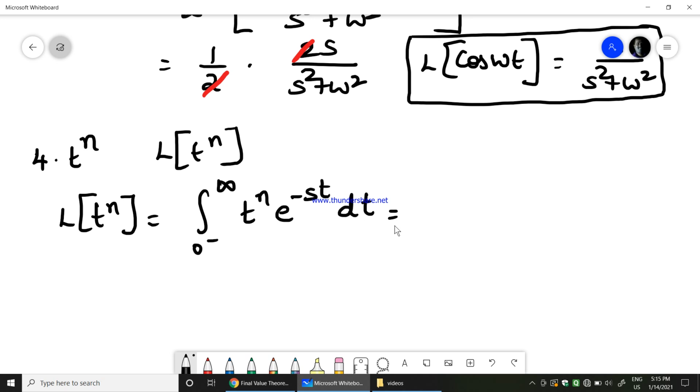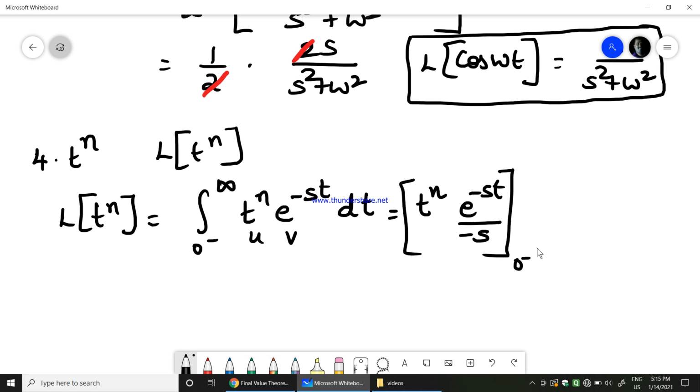So which can be written as t to the power of n, u into v dt is what we are doing. So it is u into integration of v, which is e power minus st by minus s, with the limit 0 minus to infinity, minus integration with the limit 0 to infinity, integration of v, which is again e power minus st by minus s, into differentiation of t to the power of n, which is n into t to the power of n minus 1 dt for this integration.